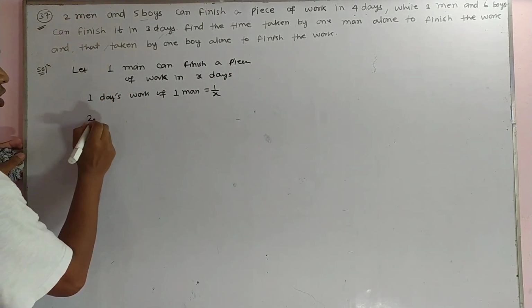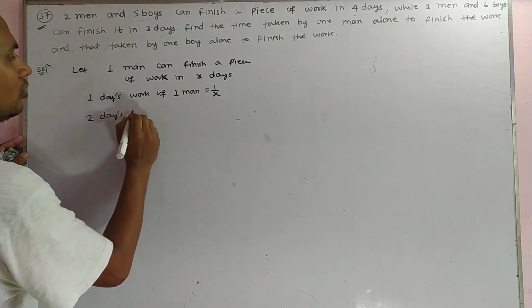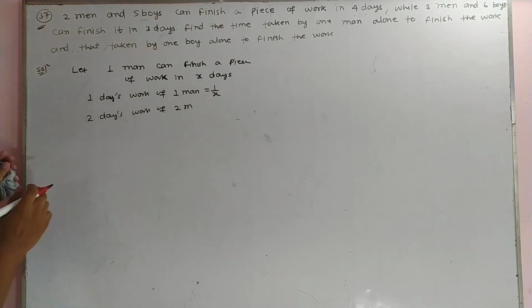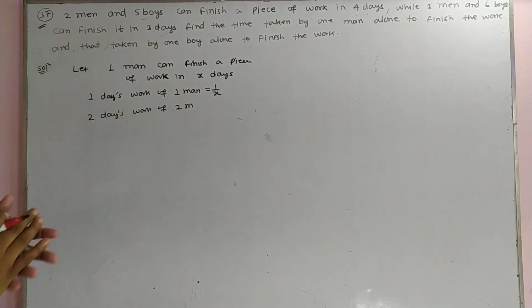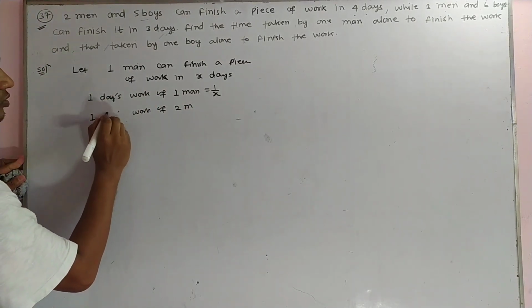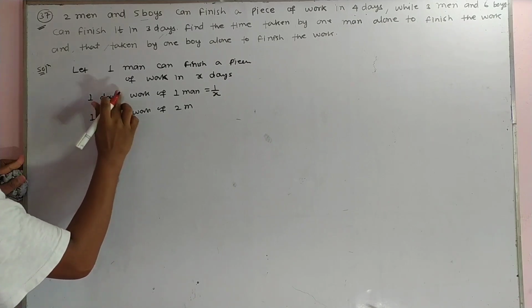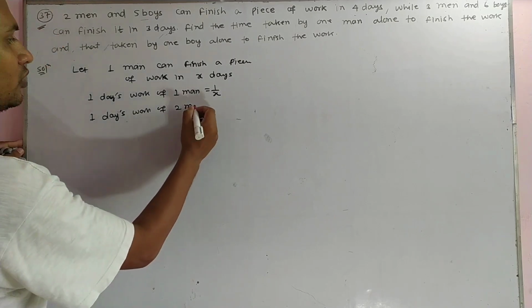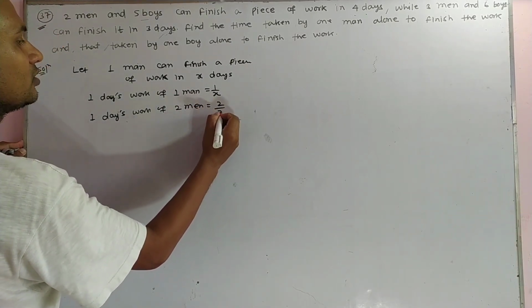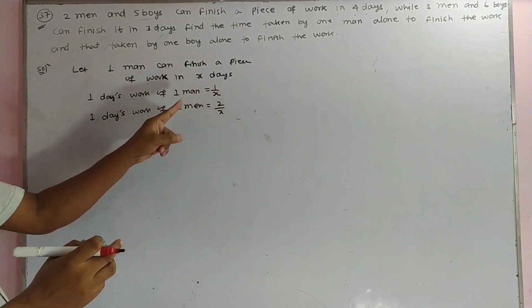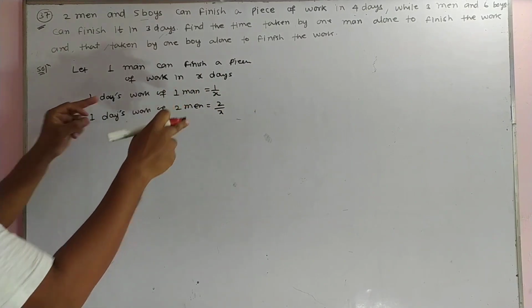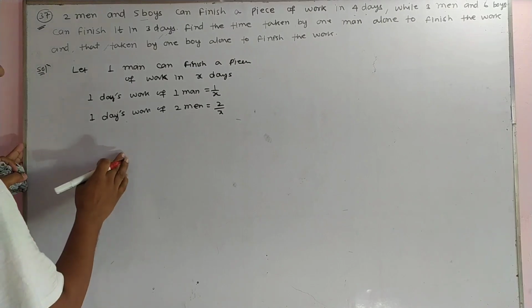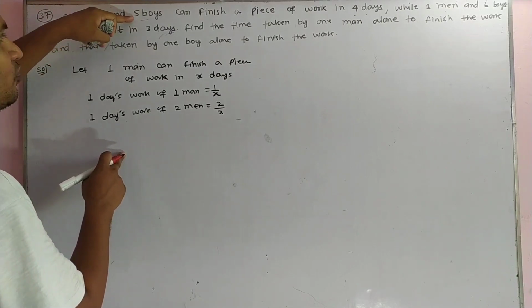There are 2 men, so 1 day's work of 2 men. Okay, 1 day. There are 2 men, so we can write that 2 men's work is equal to 2 upon X. 1 day's work of 1 man is 1 upon X, so 1 day's work of 2 men is 2 upon X. Okay, 2 into 1 by X, that is 2 upon X.